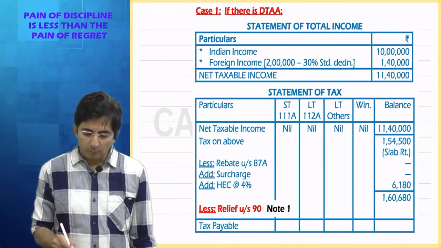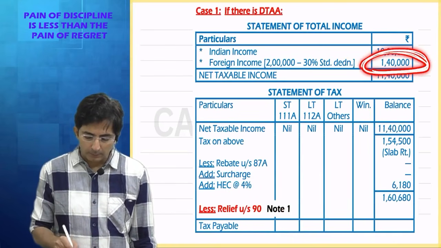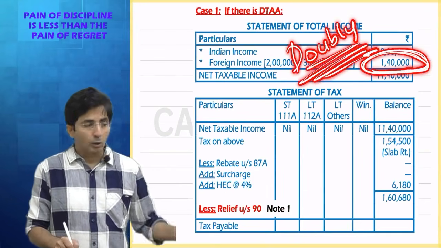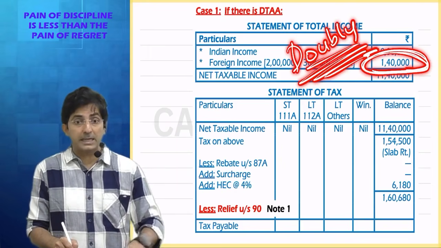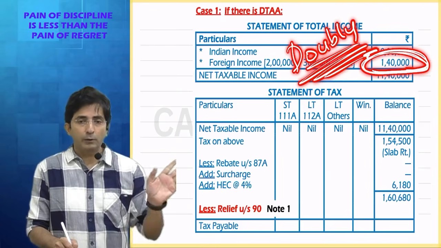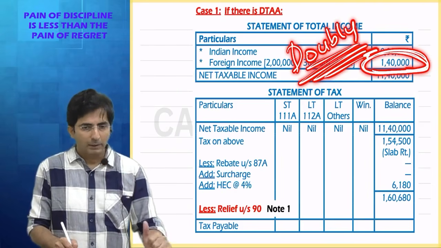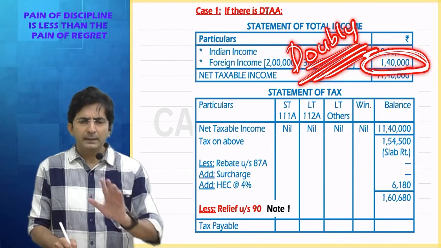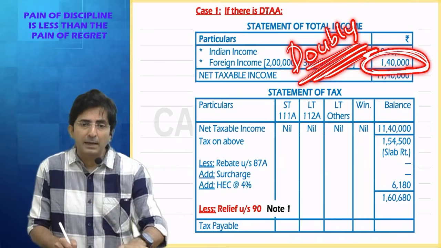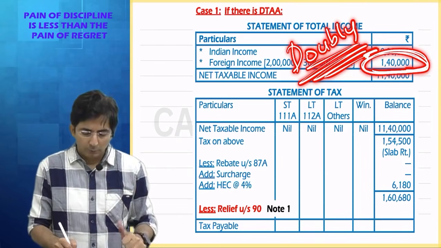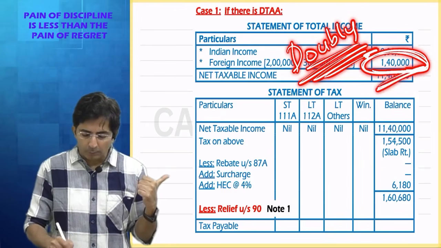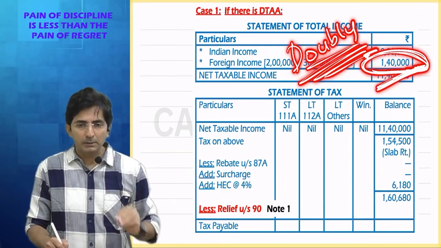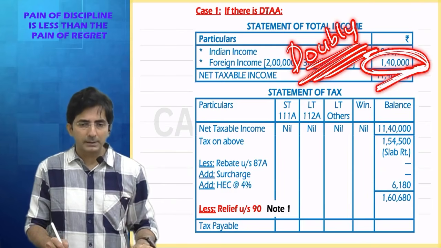Look, tell me what is the problem with this 1,40,000? That it is being doubly taxed. It has already been taxed in a foreign country. In fact, foreign has taxed 2 lakhs, but in that 2 lakhs, 1,40,000 is being doubly taxed. See, India is giving you relief. So first India will ask you, how much have we taxed you? Can you tell me how much India has taxed on 1,40,000? Has India taxed 10% on this, 20%, or what percentage?